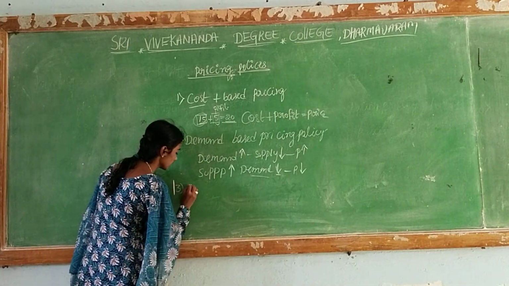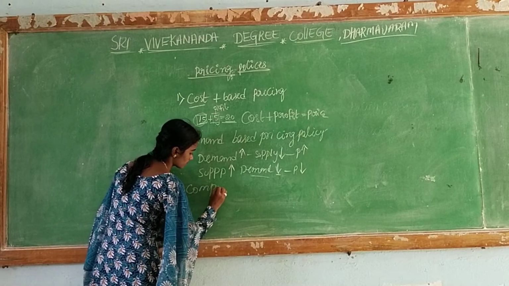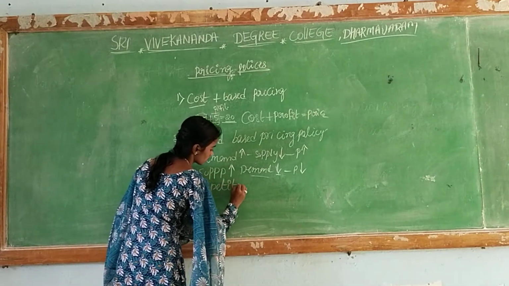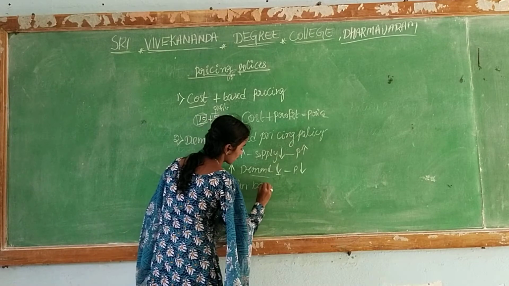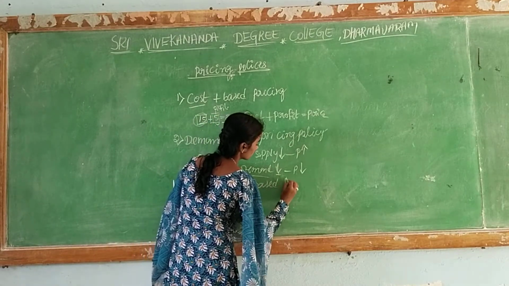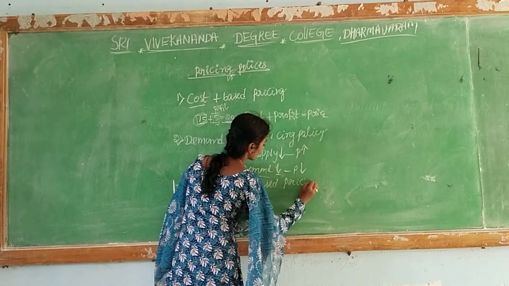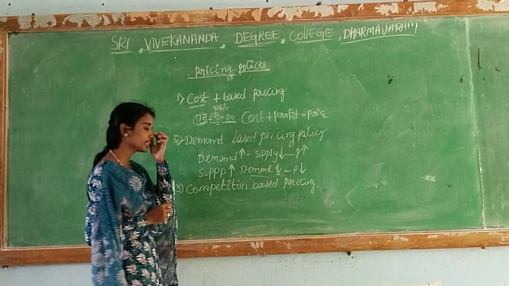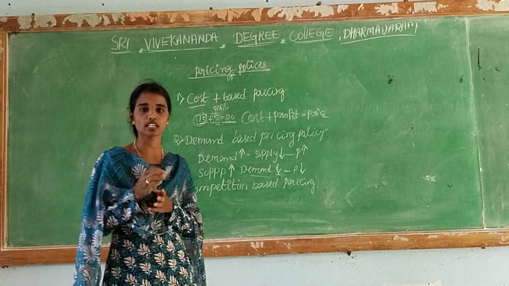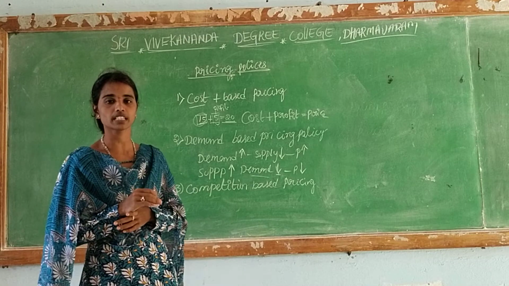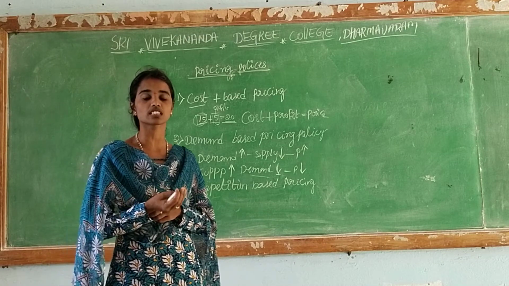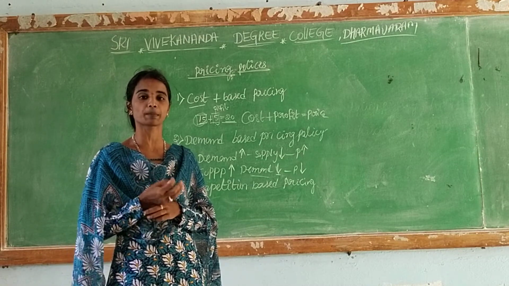And the third one is competition based pricing policy. Competition based pricing policy means here we take competitors into consideration. The competitors may produce the same product at the same price. At that time we may have a chance to increase or decrease the price by 1 or 2 rupees only.